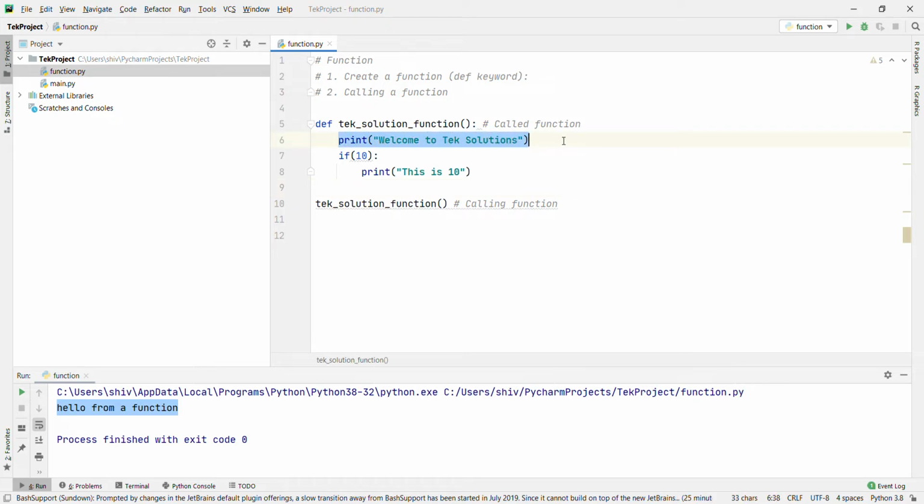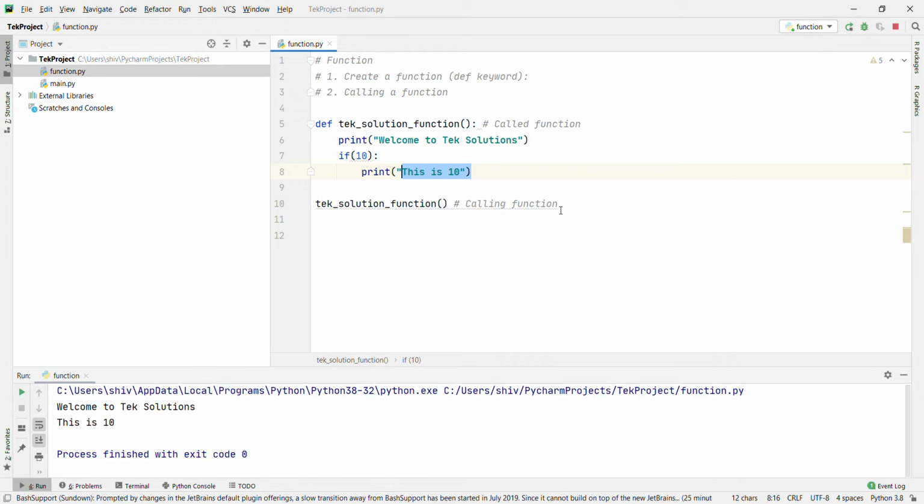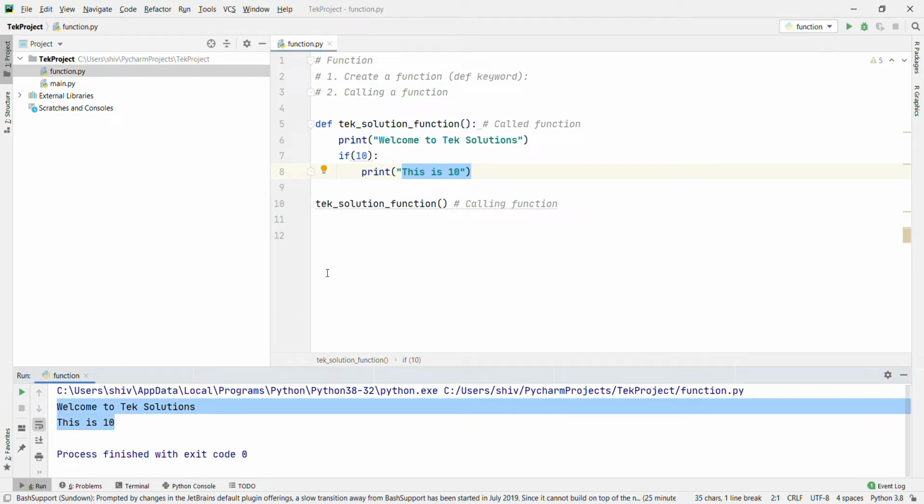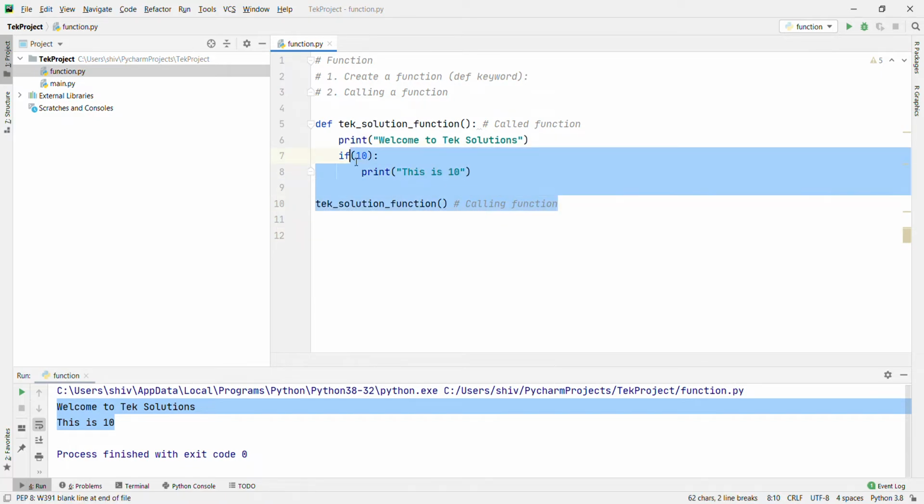It will first print "welcome to tech solution" and go to the next statement. If 10 is always true because it's an integer value, then it will print "this is 10". Let's run it. Right, welcome to tech solution, and this is 10. Now this is clear.